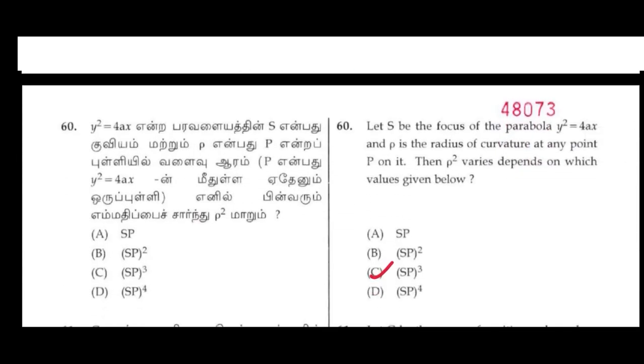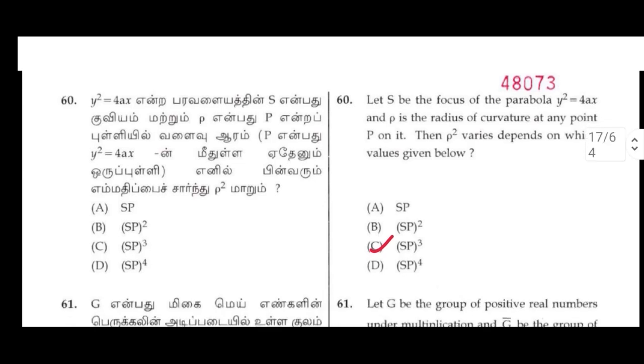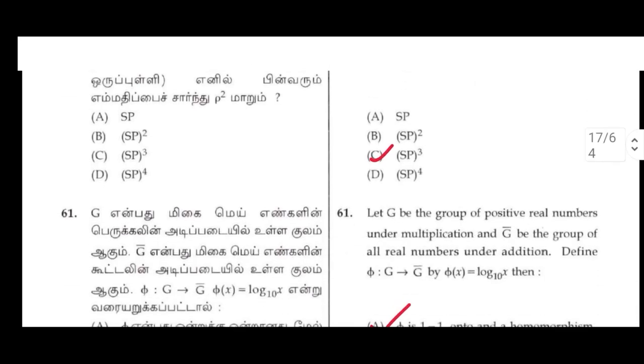60. Let S be the focus of the parabola y square equal to 4ax and rho is the radius of curvature at any point P on it. Then rho square by SP depends on which values given below. C option, SP whole cube.